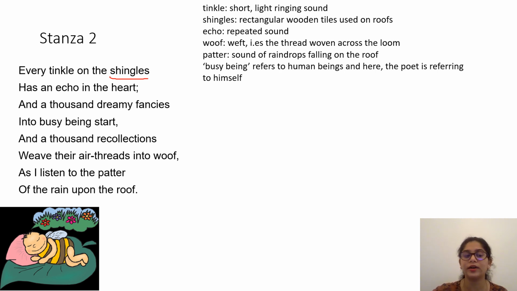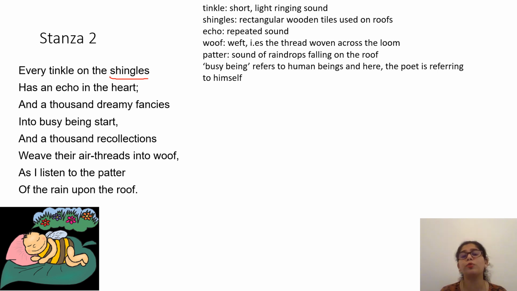So when our poet listens to this particular sound, he feels there's an echo, like it's repeating in the heart, not anywhere but in the heart, and a thousand dreamy fancies come in. He is a person who dreams a lot, so all the dreams are coming up into his mind, all the dreams he sees, his ambition, his goal, all that one by one is coming to his mind when he listens to the sound of the rain. He also thinks about the busy being start, basically meaning people are quite busy nowadays.